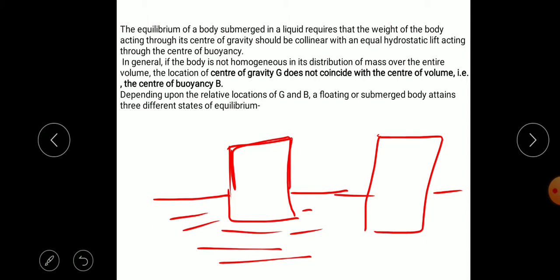Consider this as the normal axis of the object, passing through the center of gravity, G. In a homogeneous object, the center of action of the buoyancy force and the weight are collinear. But if the object is not of homogeneous shape, they are not collinear.